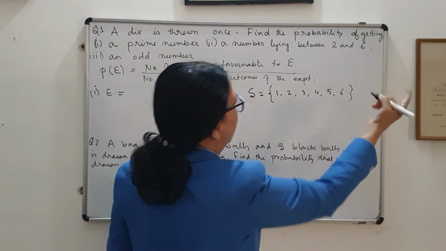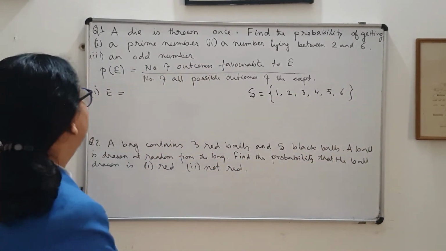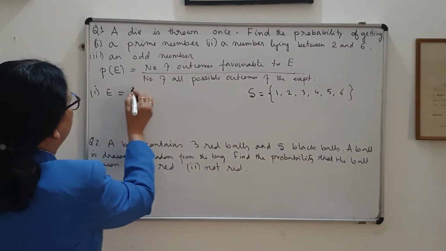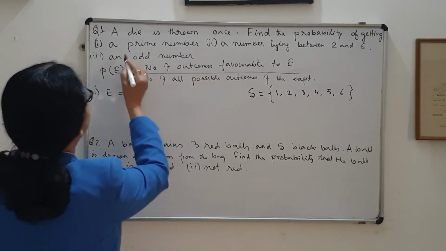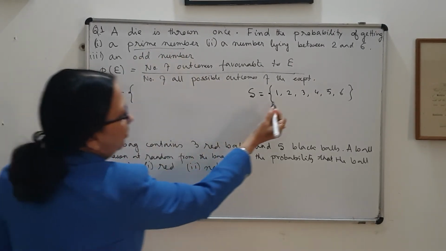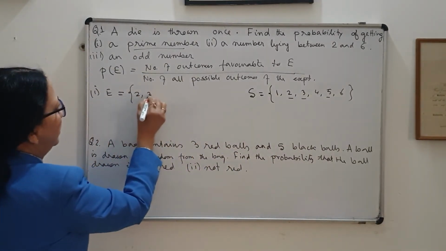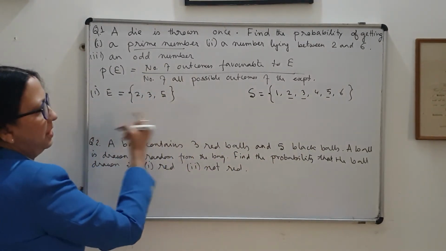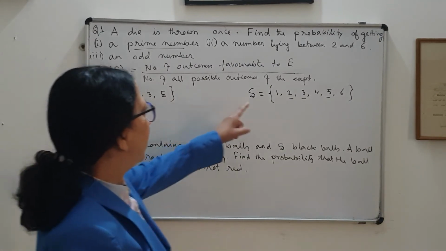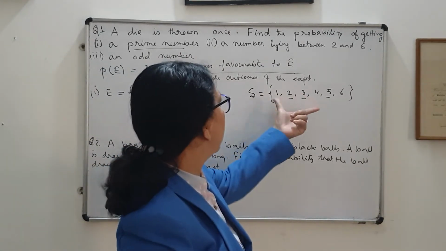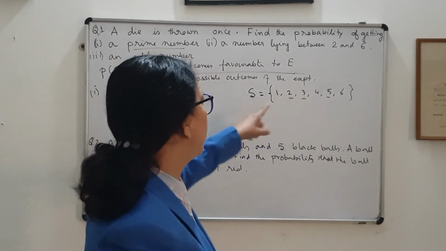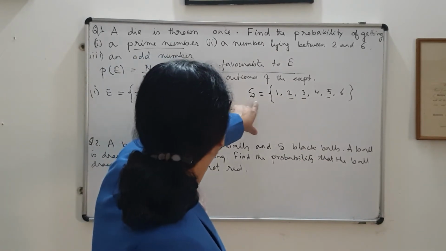These 6 numbers are there in a die. And what will E be then? E is your prime numbers, and 2, 3 and 5 are the prime numbers. S is the set of all possible outcomes, sometimes known as the sample space.